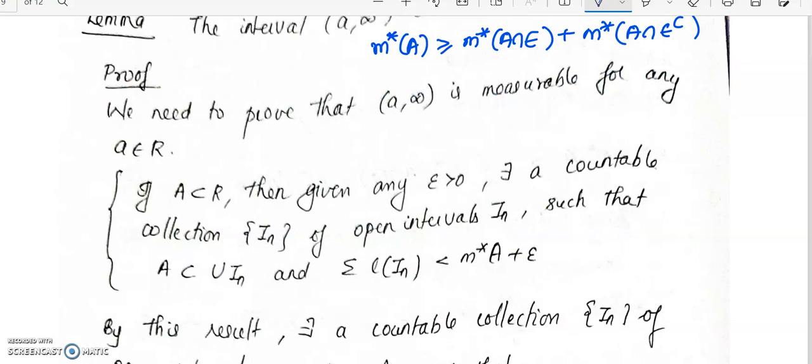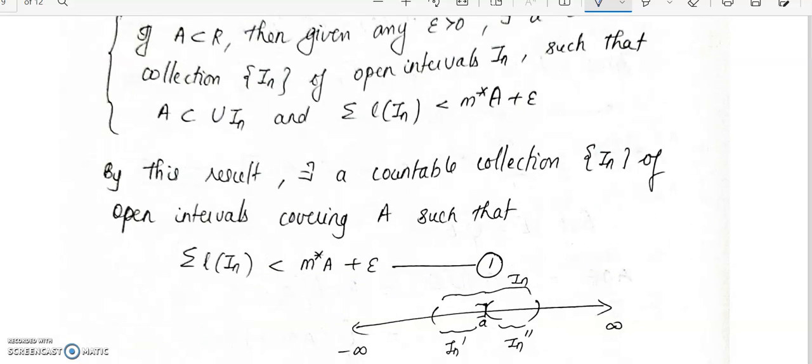Okay. So we can find a countable cover for A. Let me take that to be the sequence In. So we are having a countable collection of open intervals covering A. So the summation of length of In will be less than m star of A plus epsilon.